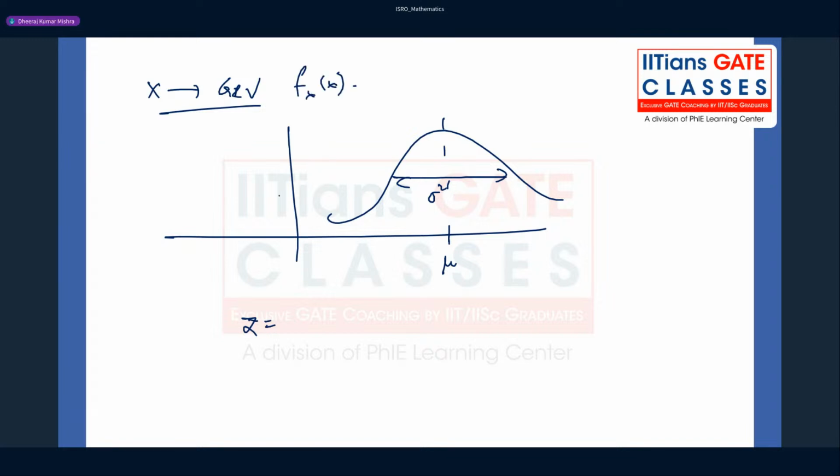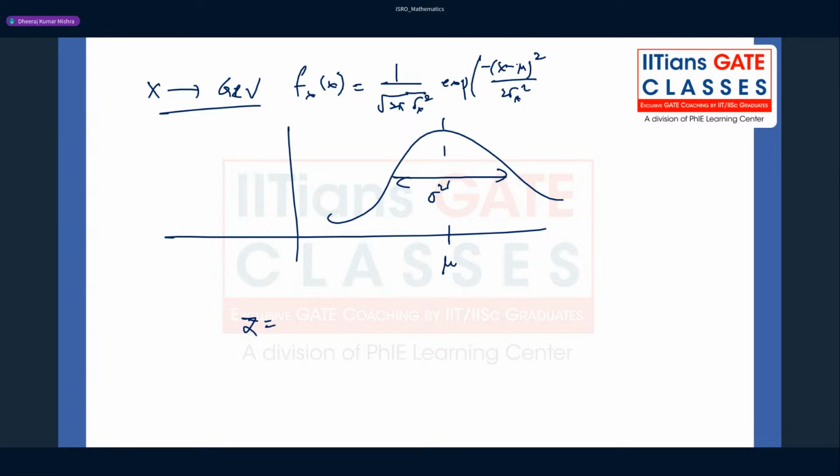So f of x is nothing but 1 upon root 2 pi sigma, exponential to the power minus x minus mu whole square by 2 sigma x square, right? I believe this is fine.